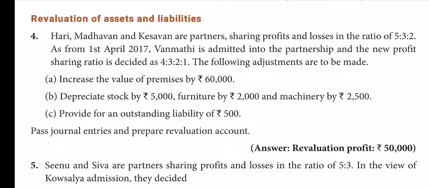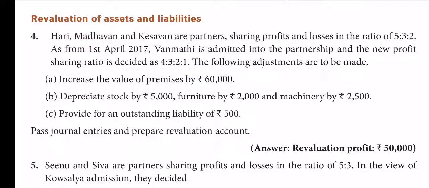Hari and Madhavan are partners sharing profit and losses in the ratio of 5:3:2. On 1st April 2017, one more partner is admitted and the new profit ratio is 4:3:2:1. The following adjustments are to be made. Increase the value of premises, automatically a profit item. Then decrease the value of stock, furniture and machinery. These are all loss items. Then provision for outstanding liability 500. That too is a loss. Therefore A alone is profit and B and C are loss items. Okay? Pass the journal.